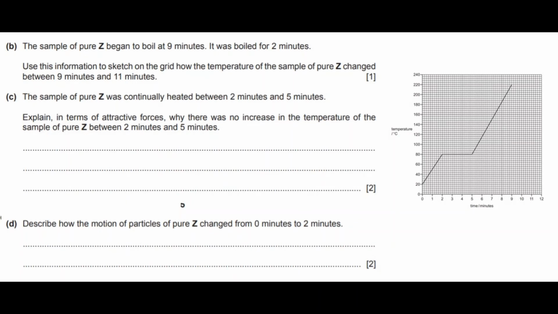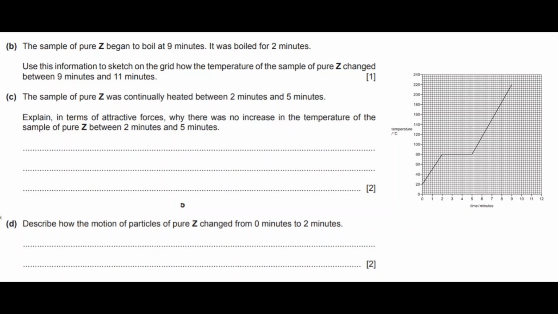Let's look at part B. The sample of pure Z began to boil at 9 minutes. It was boiled for 2 minutes. Use this information to sketch on a grid how the temperature of the sample of pure Z changed between 9 minutes and 11 minutes. Part C. The sample of pure Z was continually heated between 2 minutes and 5 minutes. Explain in terms of attractive forces why there was no increase in the temperature of the sample of pure Z between 2 minutes and 5 minutes. That's 2 marks. And part D, describe how the motion of particles of pure Z changed from 0 minutes to 2 minutes.